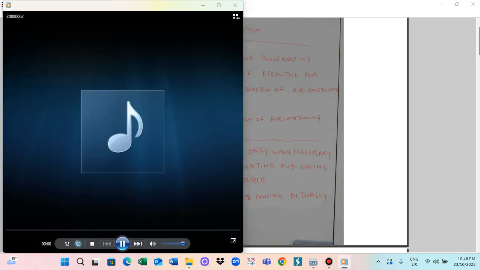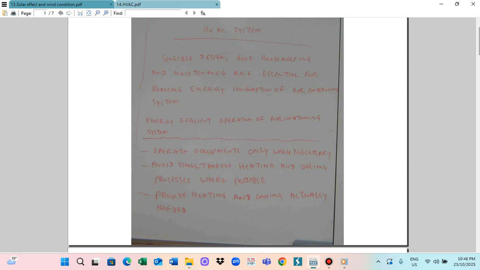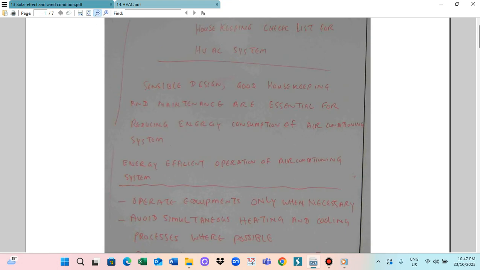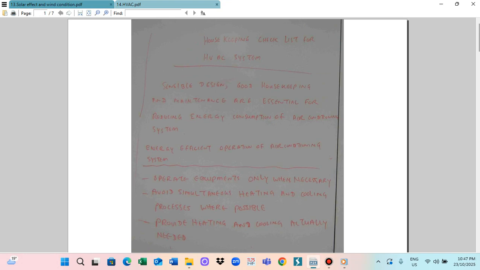Okay, the next topic is the housekeeping checklist for the HVAC system. HVAC means H for heating, V for ventilation, A for air conditioning, and C for cooling. So it is the heating, ventilation, air conditioning, and cooling system.